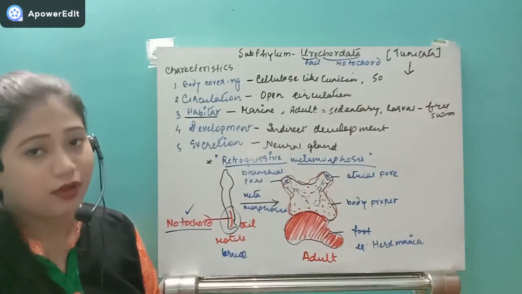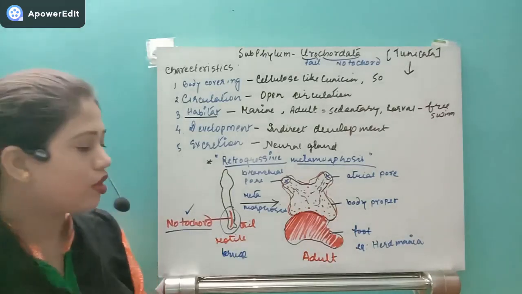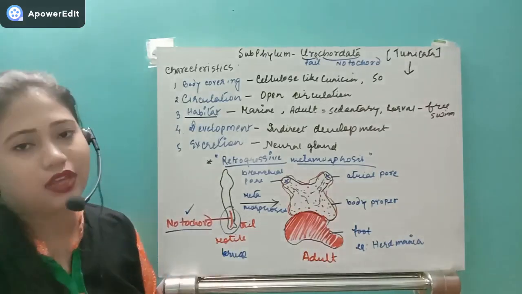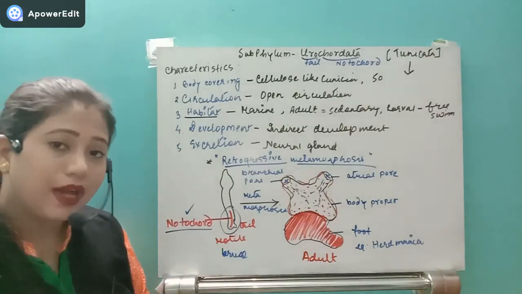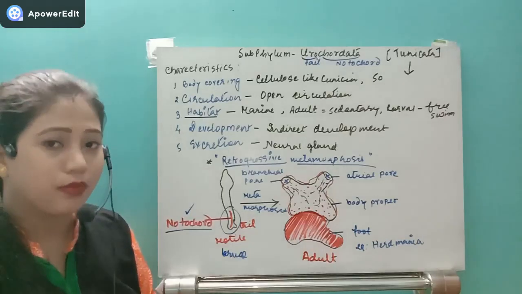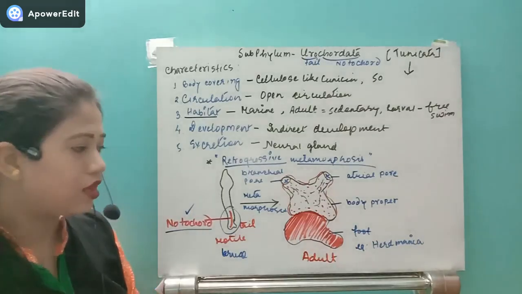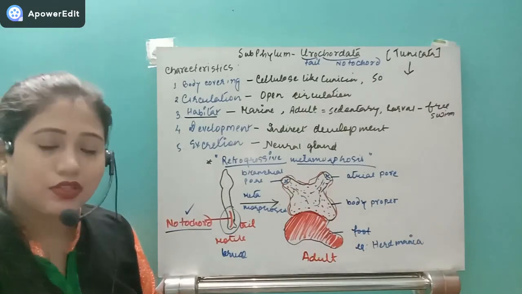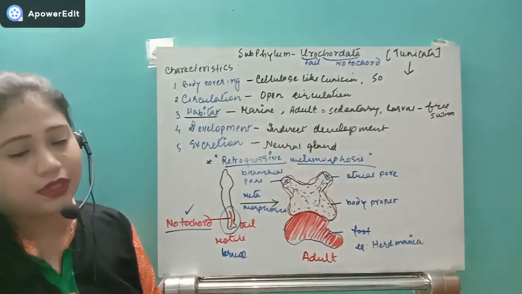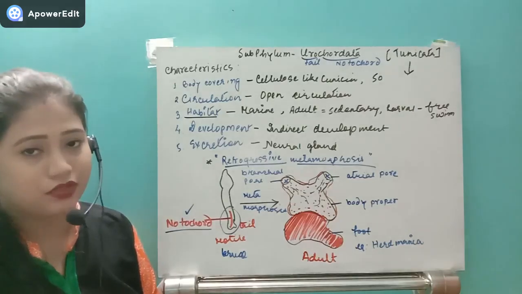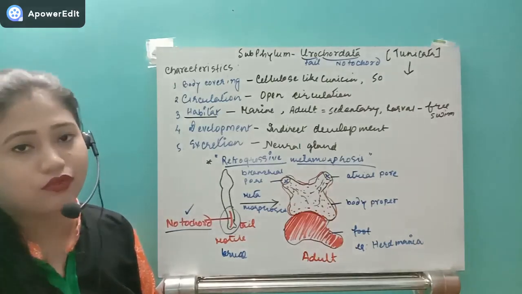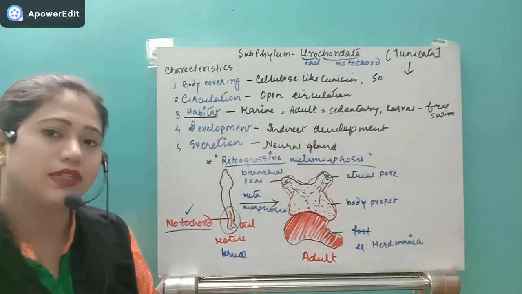As for the notochord, remember only the larval stages will have the notochord, and when this organism undergoes metamorphosis, the adult will not have the notochord. That's why this organism develops some primitive characteristics, and that type of metamorphosis is retrogressive metamorphosis.